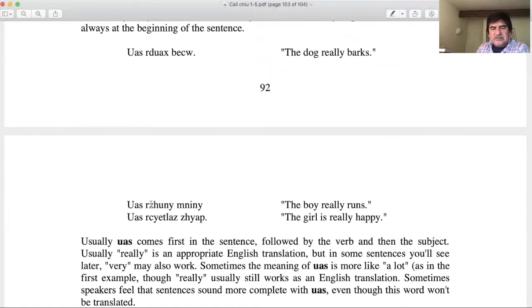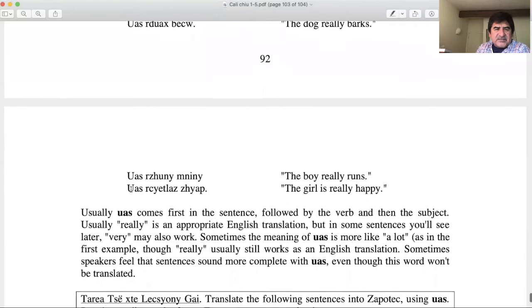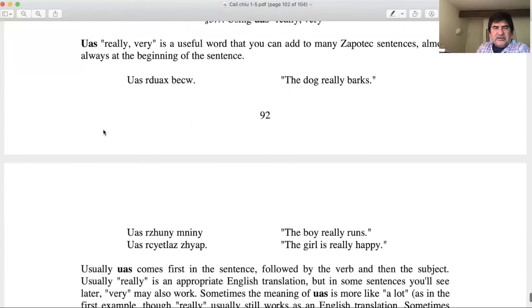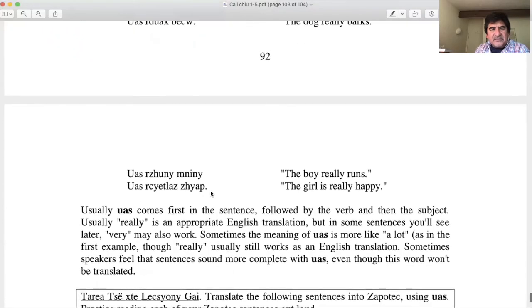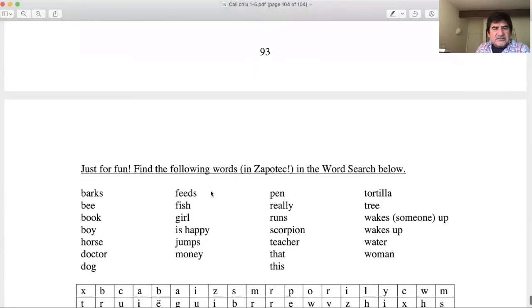Run means runs, right? And very. So the boy really runs. It comes at the very beginning of the sentence, and then the last sentence for today was shop. I'm going to say these three sentences, and then I think we've come to the end of our lessons.